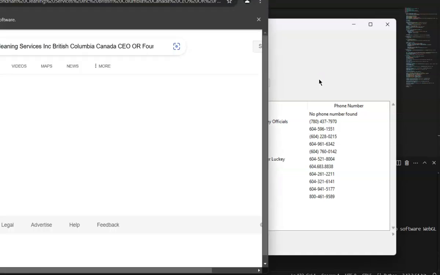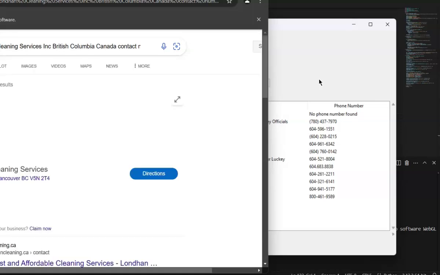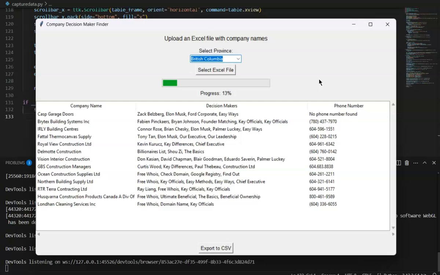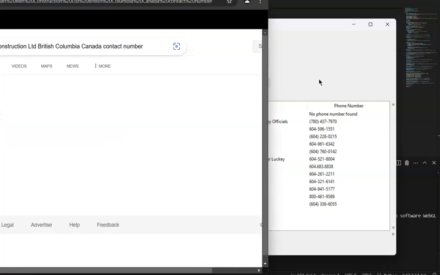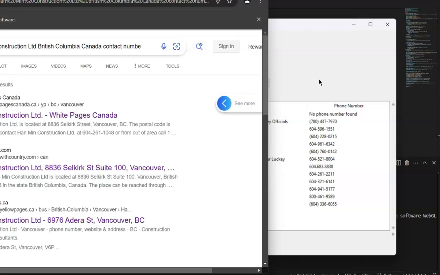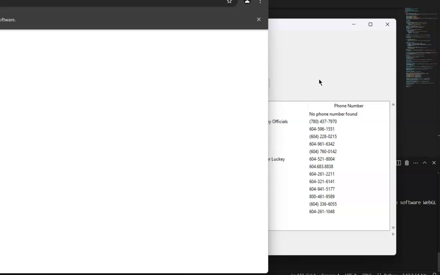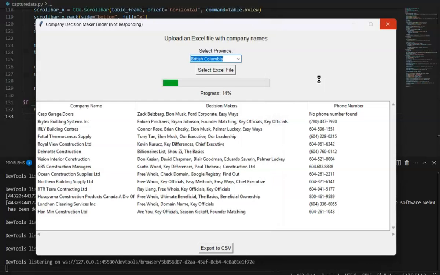Next time we are also going to put their company email address, their professional or business email address. We're not going to scrape the personal email address.